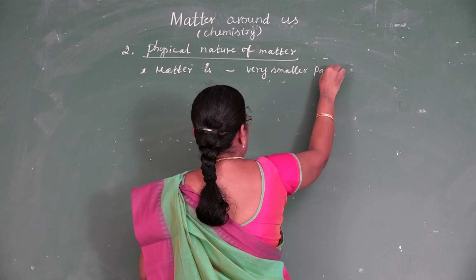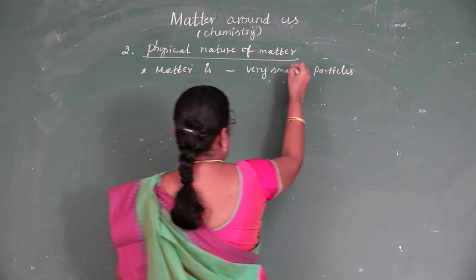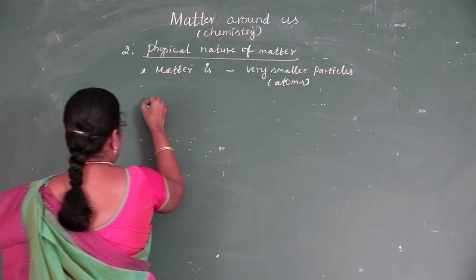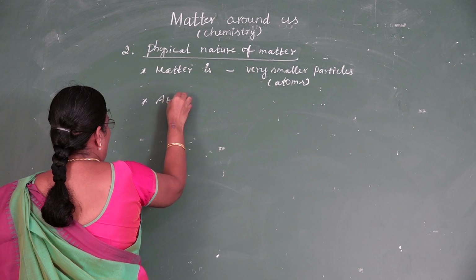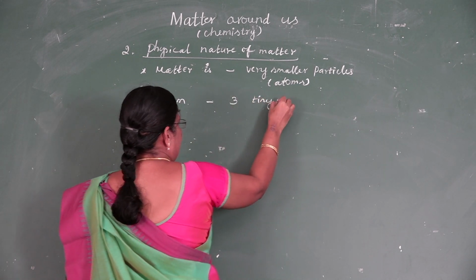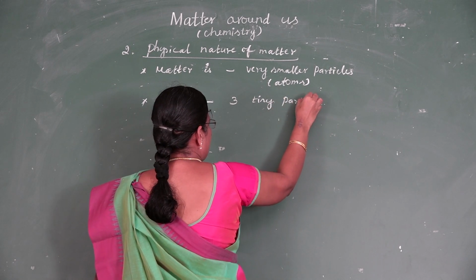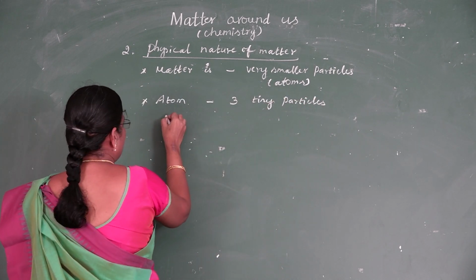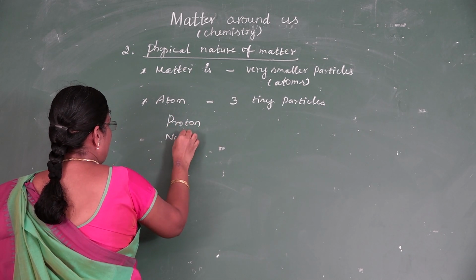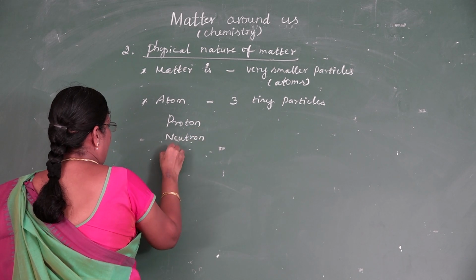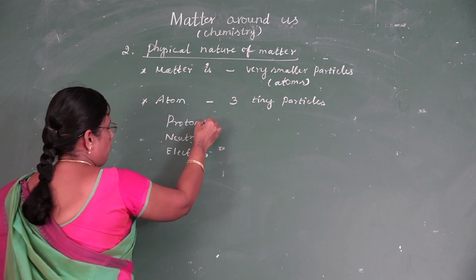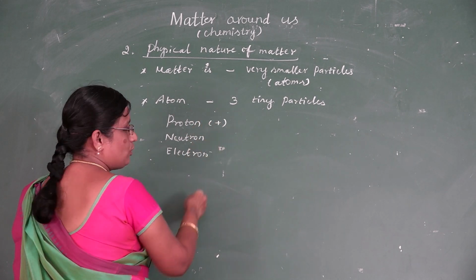Matter is made up of very smaller particles. The smaller particles are called atoms. Atom consists of three tiny particles. They are proton, neutron and electron. Proton carries positive charge.